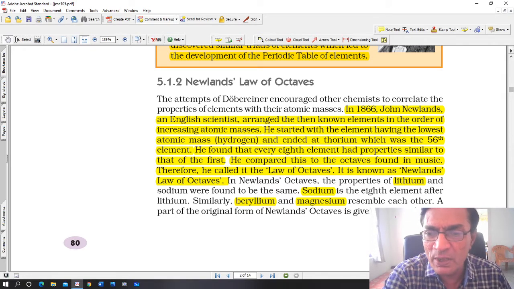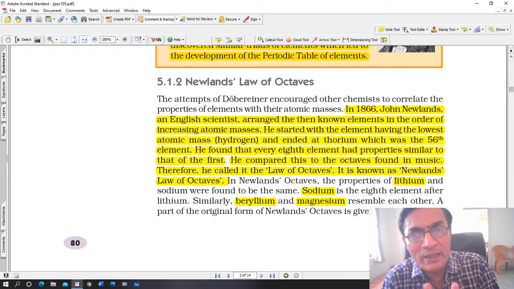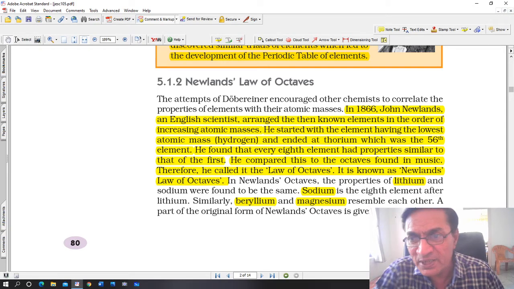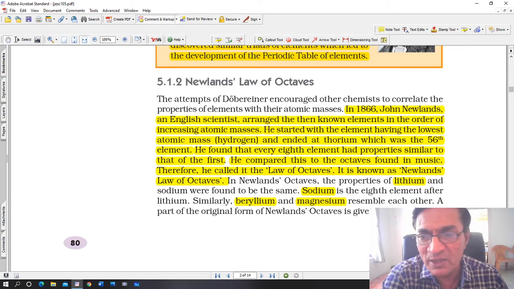The attempts of Döbereiner encouraged other chemists to correlate the properties of elements with their atomic masses. Okay, this was an attempt to study the physical and chemical properties of elements and correlate them with their atomic mass. In 1866, John Newland, an English scientist, arranged the then known elements in the order of increasing atomic masses.